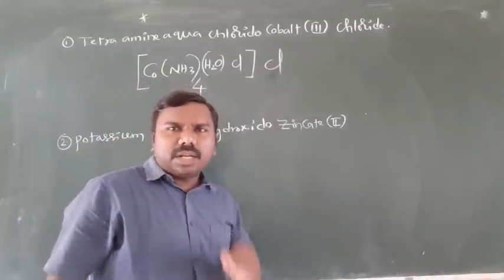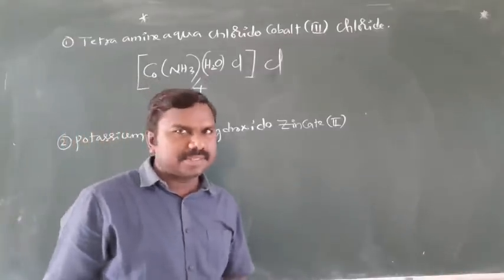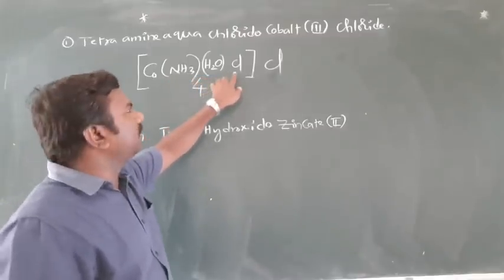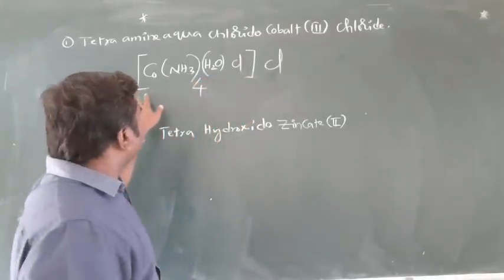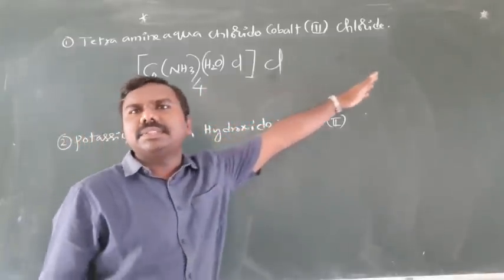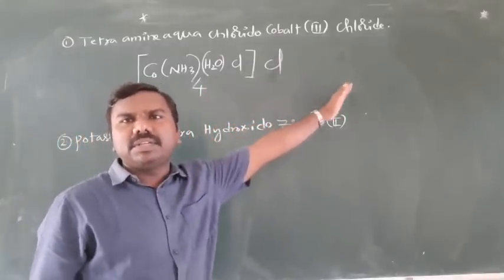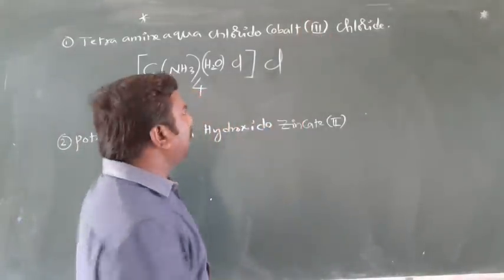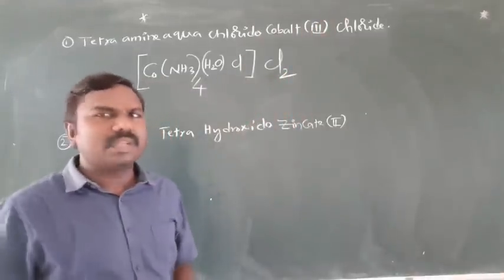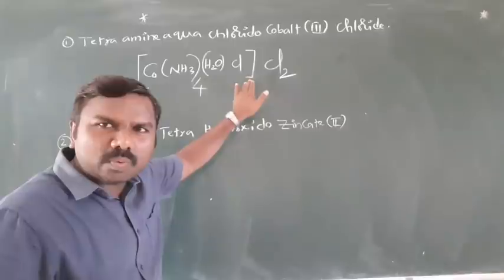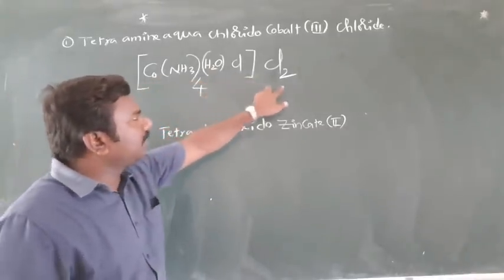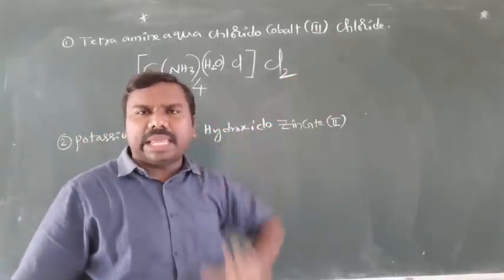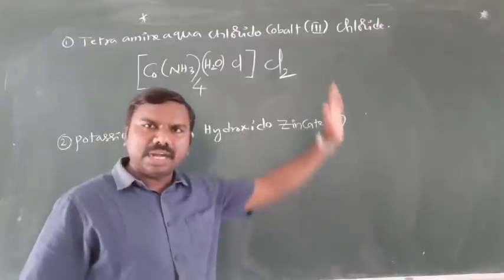Clear? Now, the oxidation state must be balanced with this. So, cobalt x, 4 NH3 is 0, water also 0, Cl is -1, and the outside Cl is -1. x + 0 + 0 - 1 = 0. x - 2 = 0, x = +2. But we are getting +3. If you make it 2 chlorides, these 2 will be 0. Neglect. x - 1 - 2, totally -3. x - 3 = 0. x = +3. Then it is balanced.